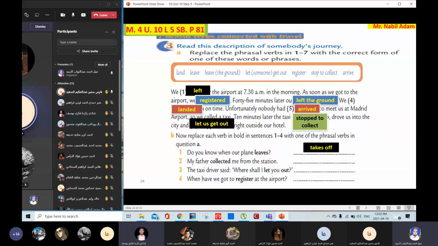Yes, Shad Zakaria. My father collected me from the station. Yes, picked me up. Very good. Thank you. Number 3. Ahmed Jamal Wardani. The taxi driver said, "Where shall I let you out?" Yes, drop you off. Very good. Yes, Khalid Walid. Number 4.